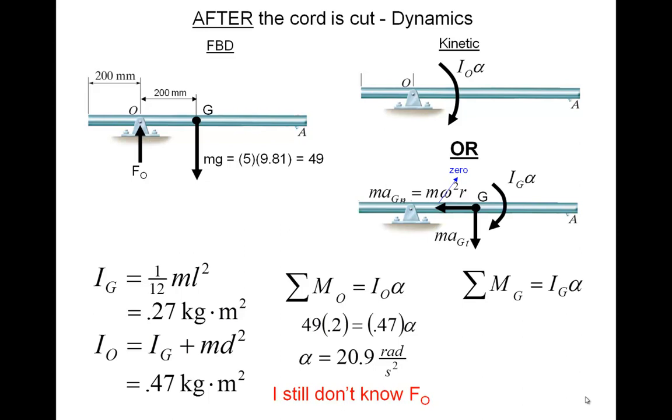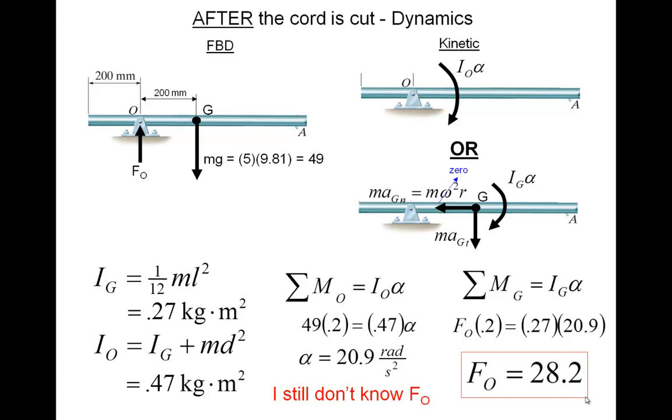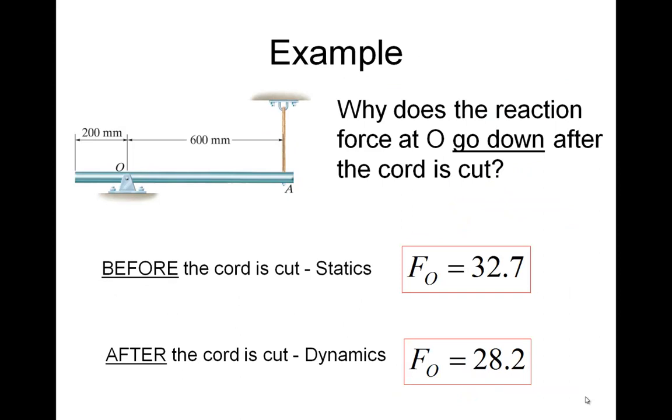So now let's sum moments about G, and that will be equal to IG alpha. There my reaction force starts to appear in the equation. And alpha, since I've already found it to be 20.9 radians per second squared, I use the moment of inertia of 0.27, and that's the moment of inertia about the center of gravity, and I can find that FO, the reaction force at O, is 28.2 newtons.